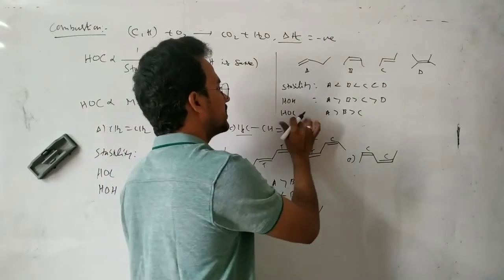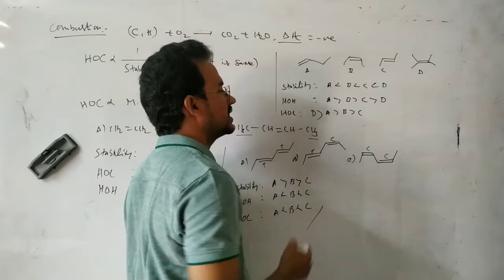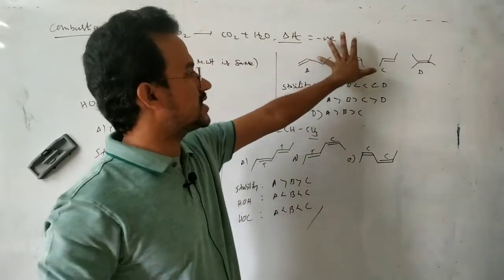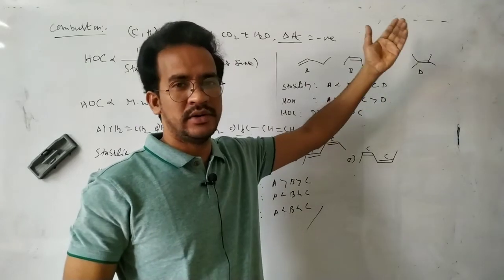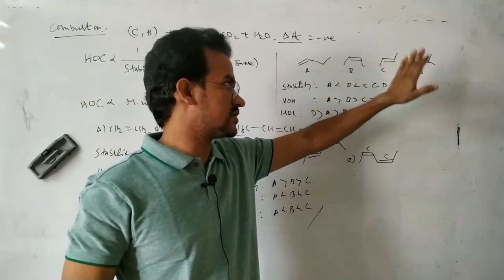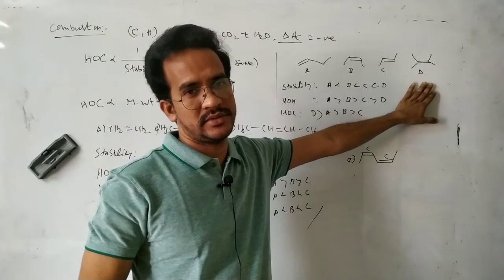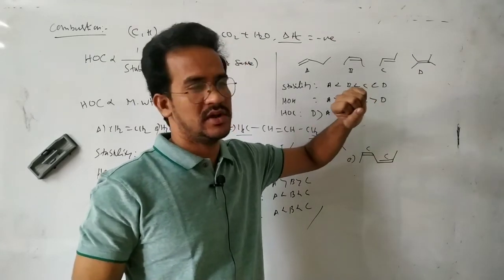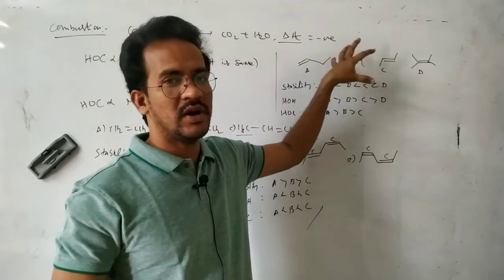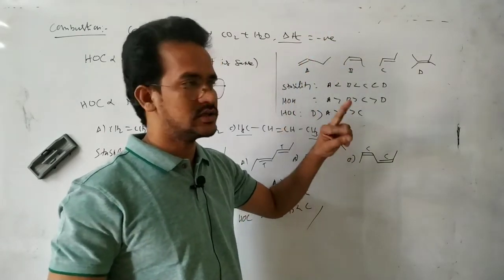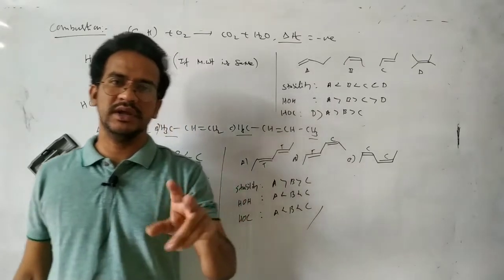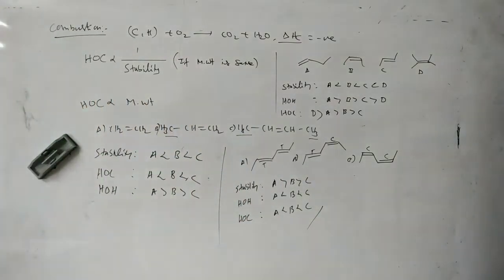But coming to the heat of combustion, D has a higher heat of combustion, because the first 3 compounds have the same molecular weight, but compound D has a much higher molecular weight. So first of all, this one has a higher heat of combustion. Next, among these 3 with the same molecular weight, the less stable compound has a higher heat of combustion. So that is the difference between the heat of combustion and the heat of hydrogenation.